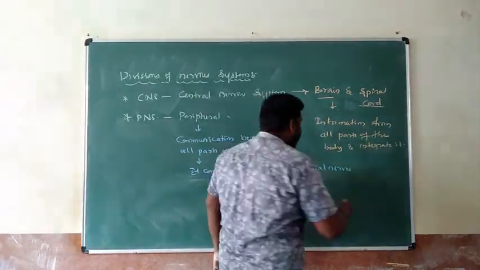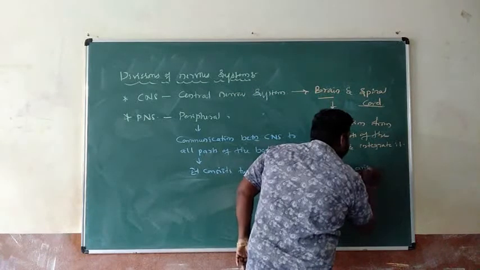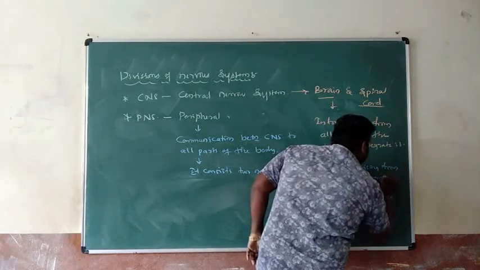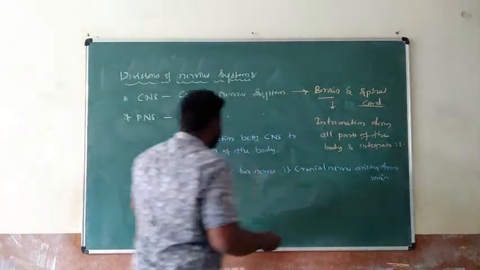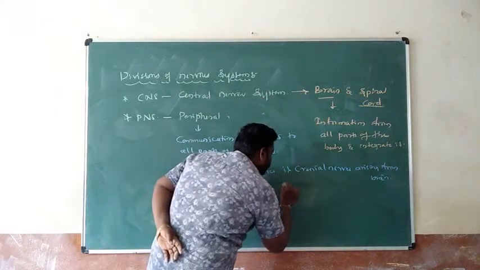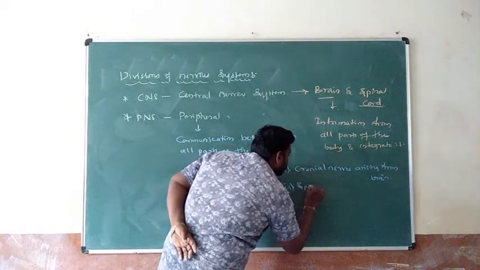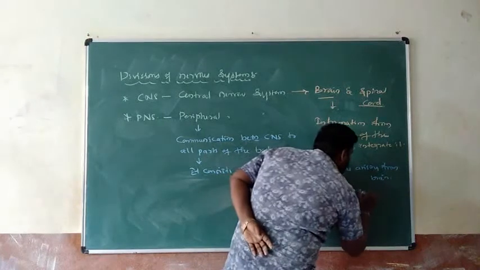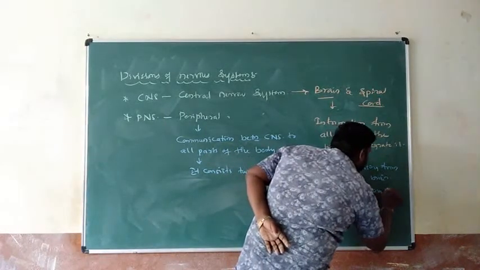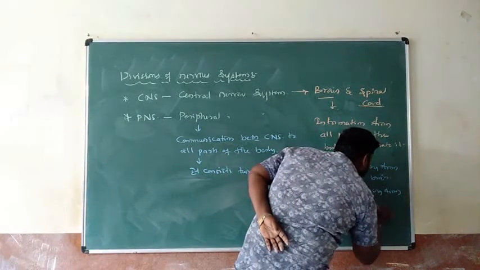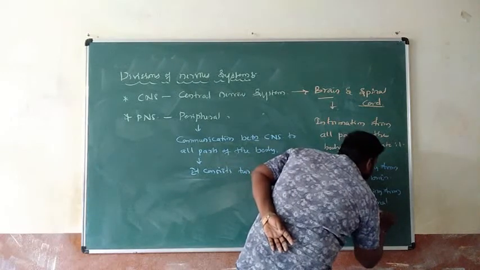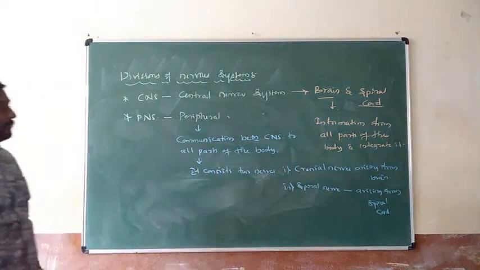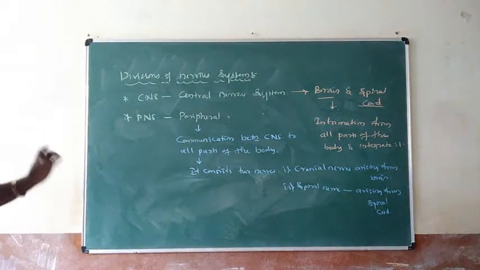Cranial nerves are arising from brain. And second one is spinal nerves, arising from spinal cord. That's why a communication process takes place between central nervous system and all parts of the body.